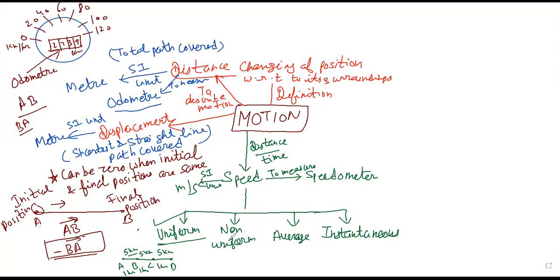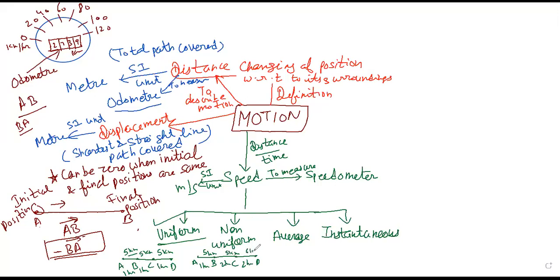Whereas non-uniform motion is just the opposite. A to B, suppose it is 5 kilometer and it is 1 hour. B to C is 5 kilometer, but it takes 2 hours. Then C to D is 6 kilometer in 2 hours.